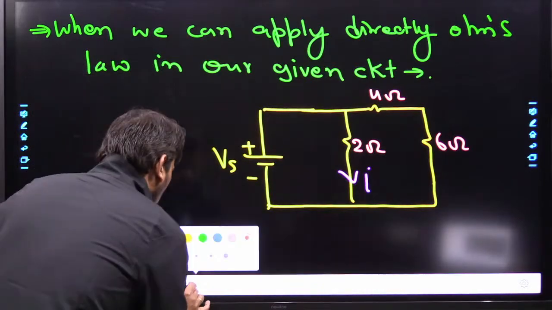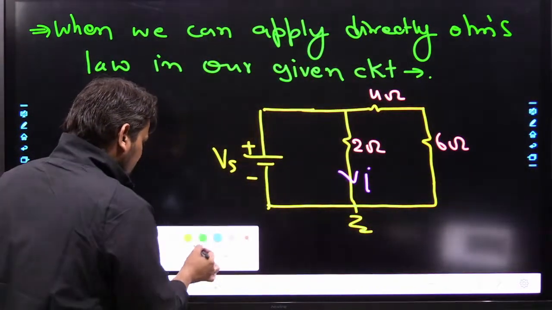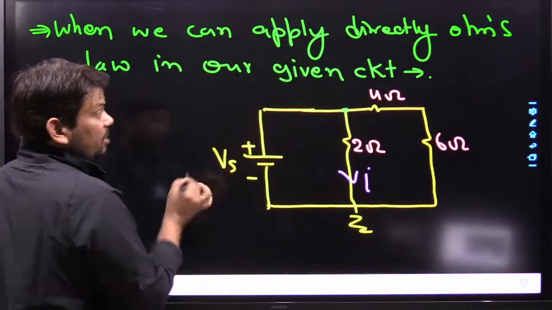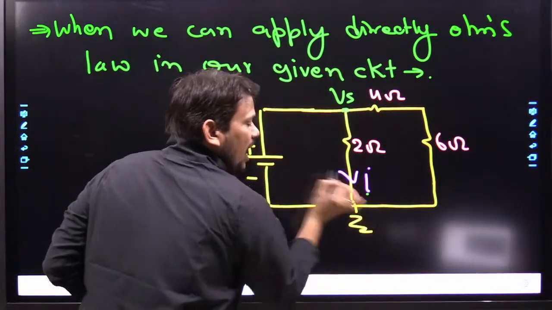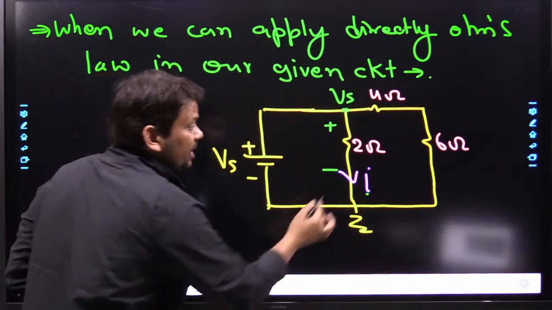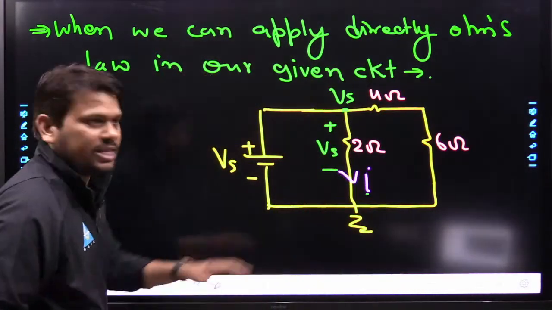Let us assume some ground is there, and with respect to ground, how much voltage will reach here? That is nothing but Vs. So this current I is nothing but the potential difference, and this potential difference is nothing but Vs.